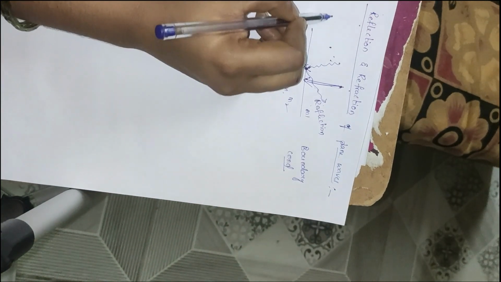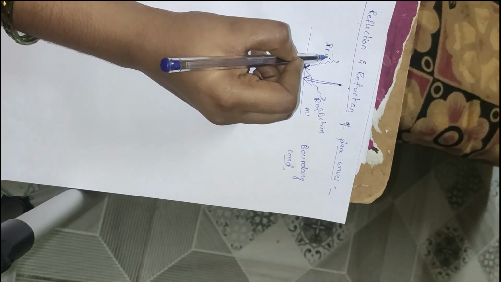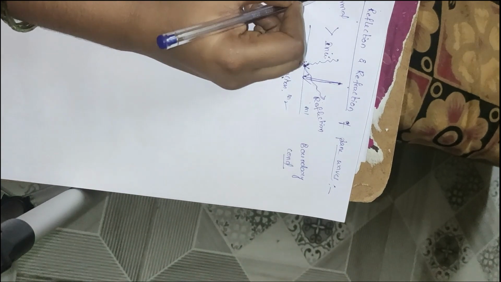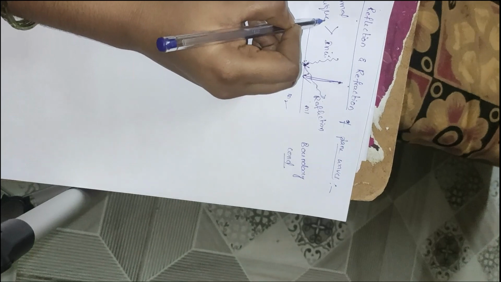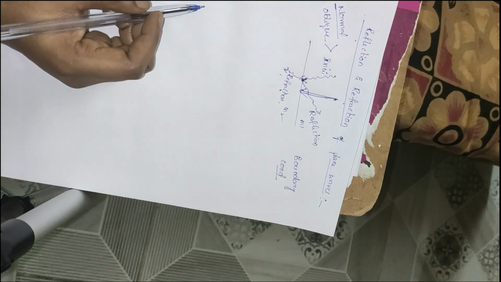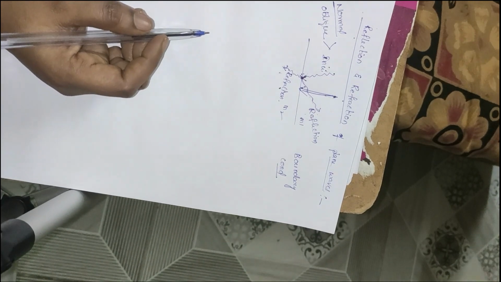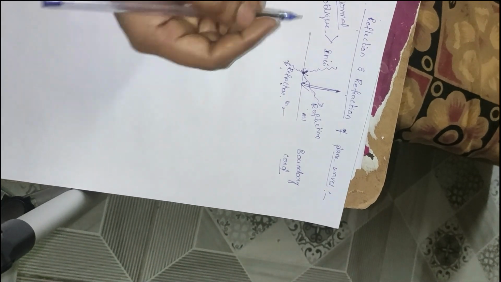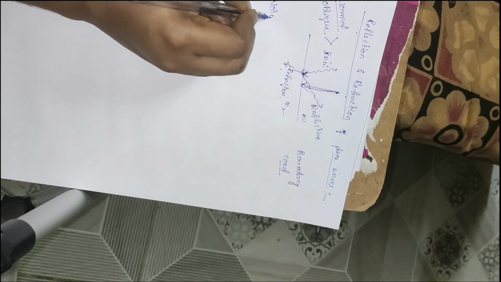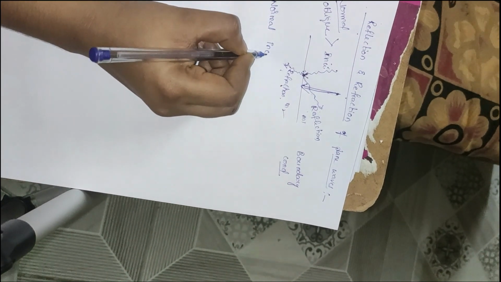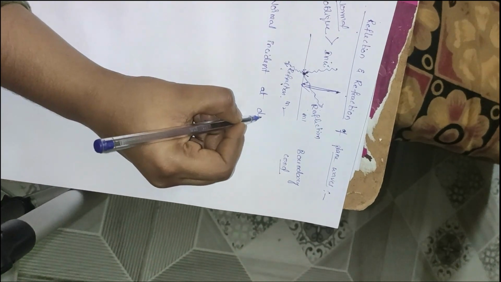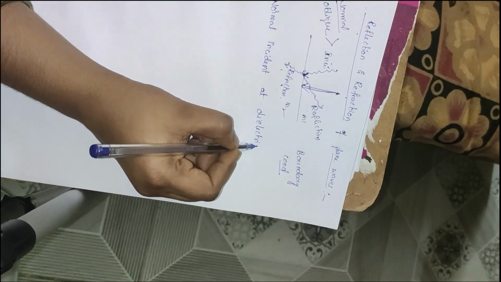So here we have the incident wave. We have two types of incidence: one is normal incidence, another one is oblique incidence. In this lecture I am going to talk about normal incidence at different interfaces. So the very first topic is normal incidence of a plane wave at a dielectric interface.